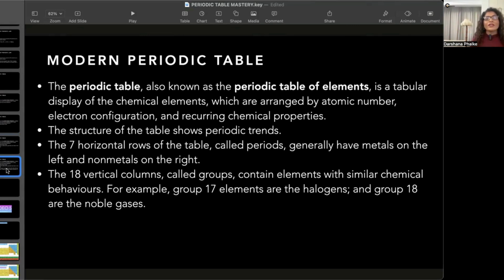Also, there are 18 vertical columns called groups, and there are some important groups that we are going to study in this series. We are going to look at group 1, which is called the group of alkali metals, group 2, alkaline earth metals, and group 17, whose elements are called halogens. We are going to look at even group 18. So group 1, group 2, group 17 and group 18 we are going to get into a little bit of detail.